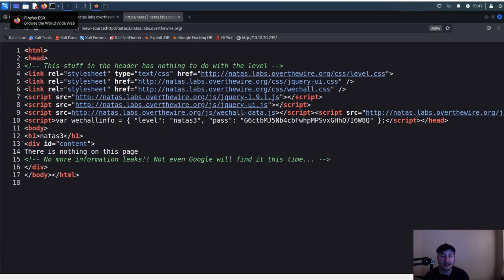So if you think about what is typically restricted in a robots.txt file, in some cases it's usually juicy stuff. So you think about login pages, registration pages, admin pages, stuff like that. If you think about what someone would not want to have indexed on Google, it's typically not the most marketable pages on a website. And in a robots.txt file, you can also make distinctions based on user agents and such, which we can get into later. But like I said, this line here, not even Google will find it this time, is the hint that sort of makes you think of checking out the robots.txt file.